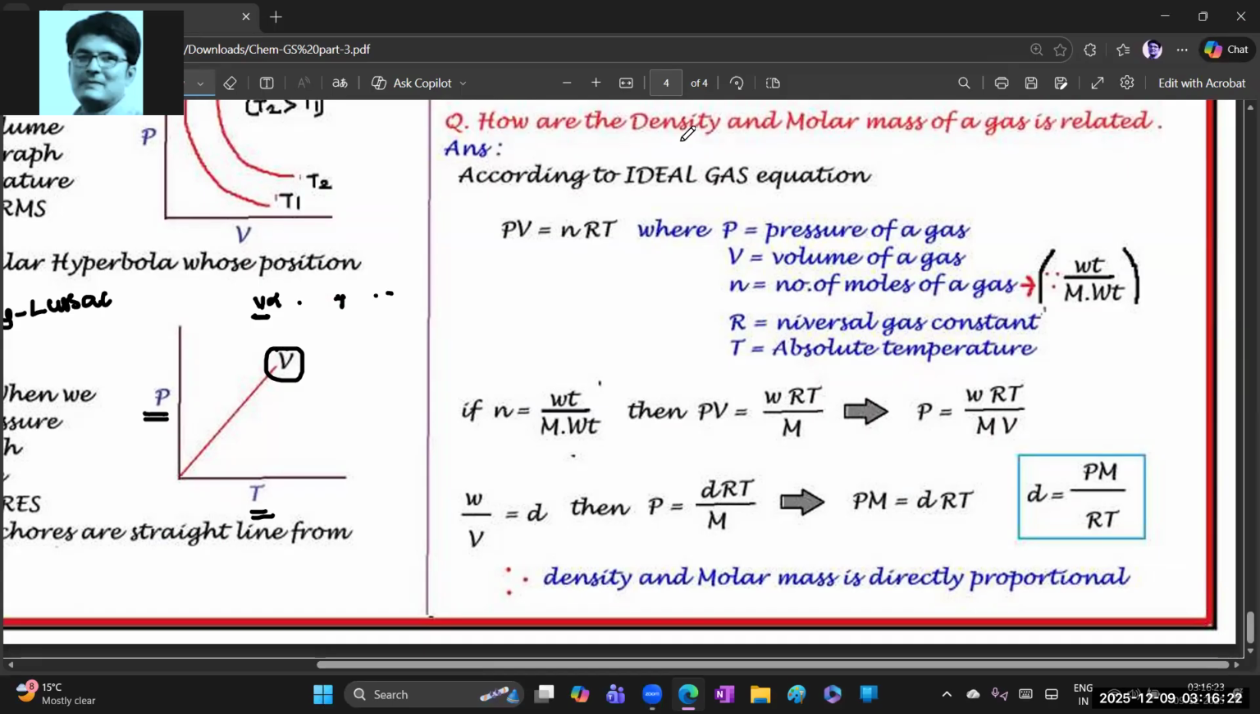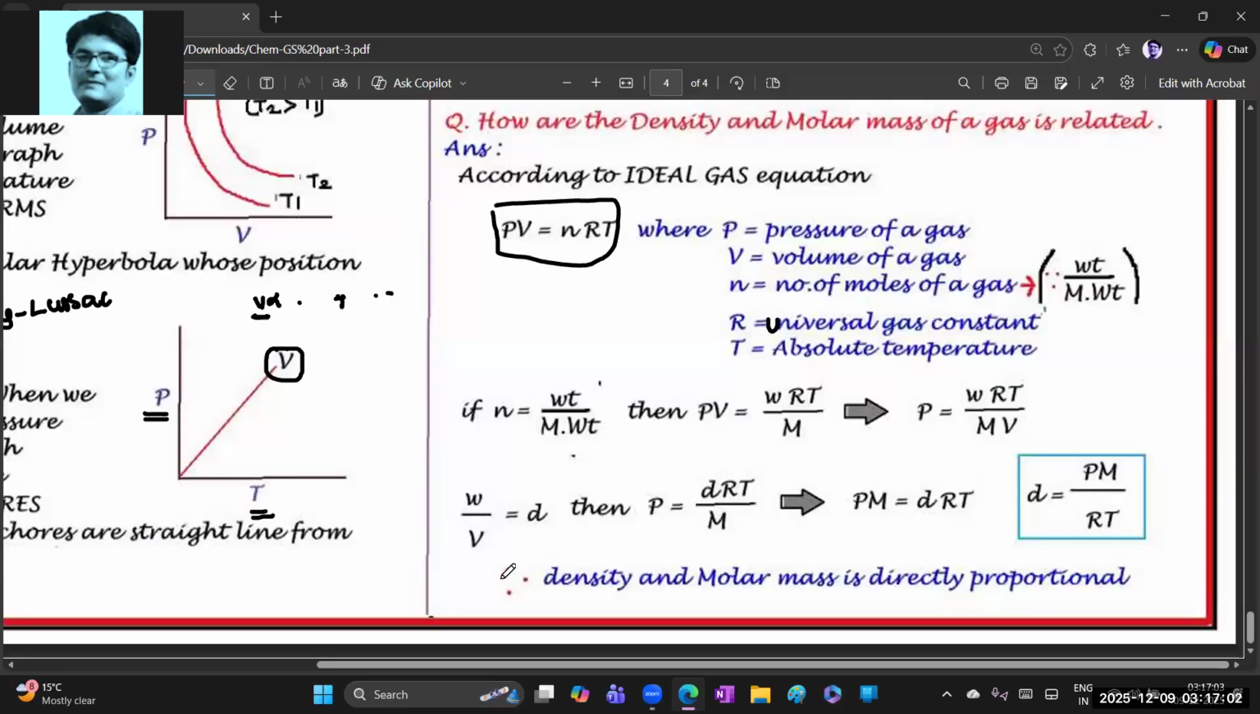How are the density, meaning small d, and the molar mass, meaning capital M, of a gas related? According to the ideal gas equation, PV equal to nRT, where P is the pressure of a gas, V is the volume of a gas, and n is the number of moles of a gas. Generally, n is weight by molecular weight. Capital R is the universal gas constant.